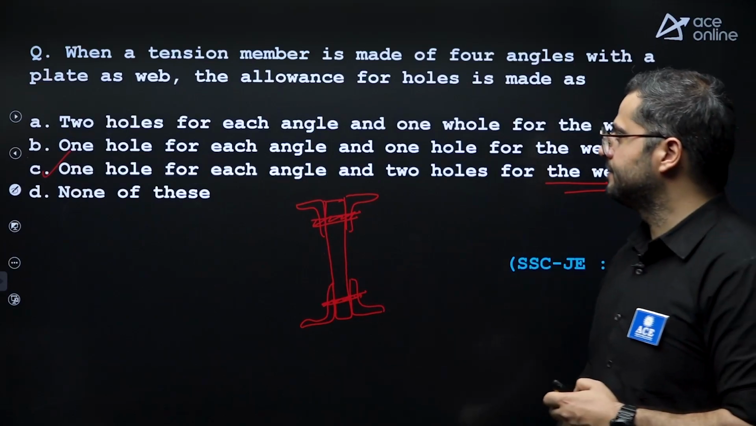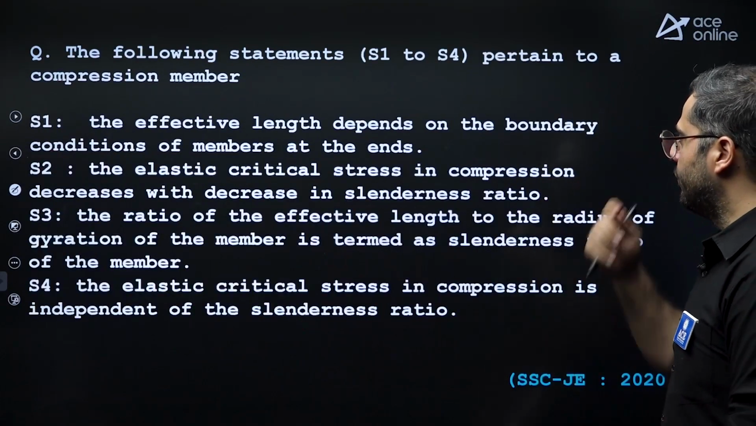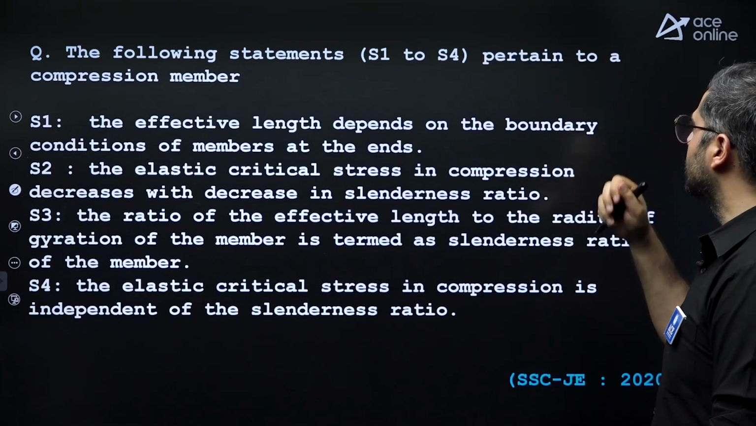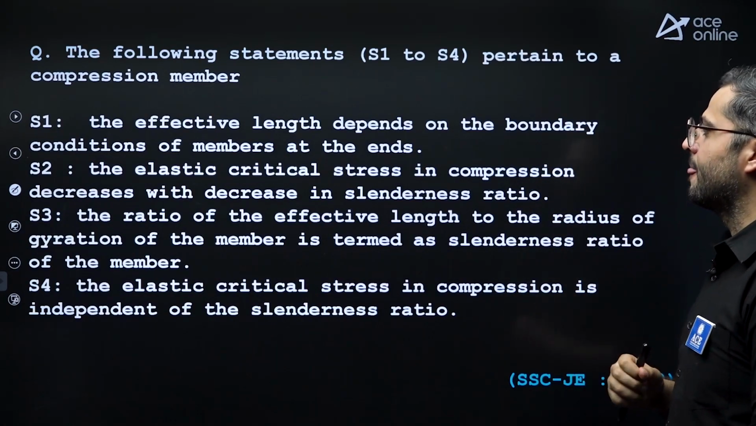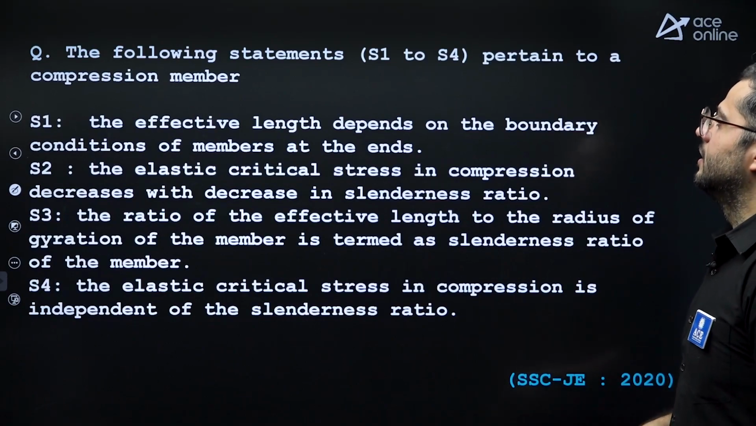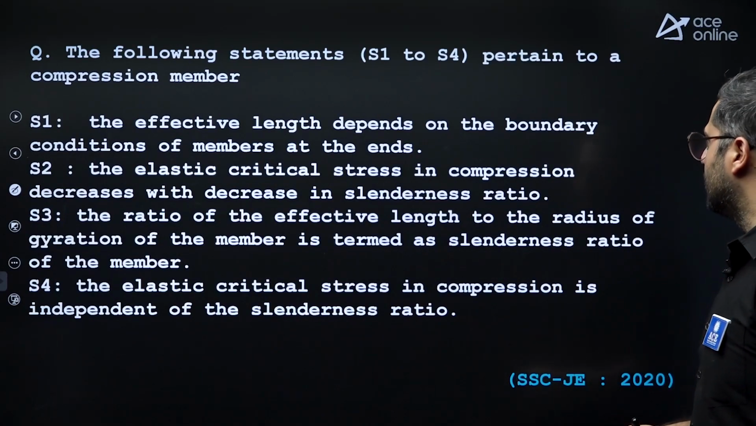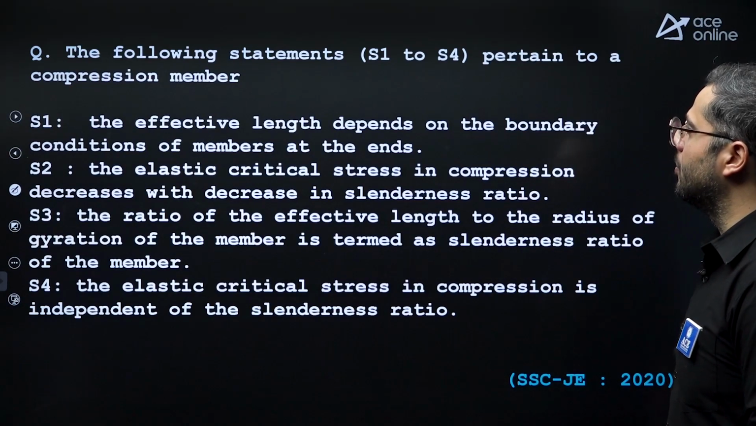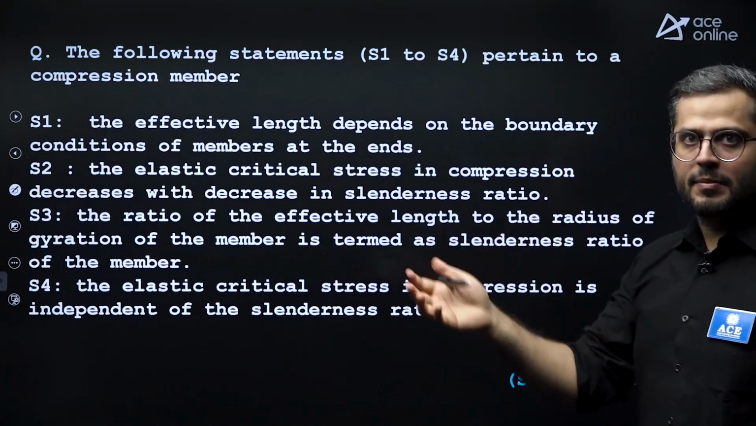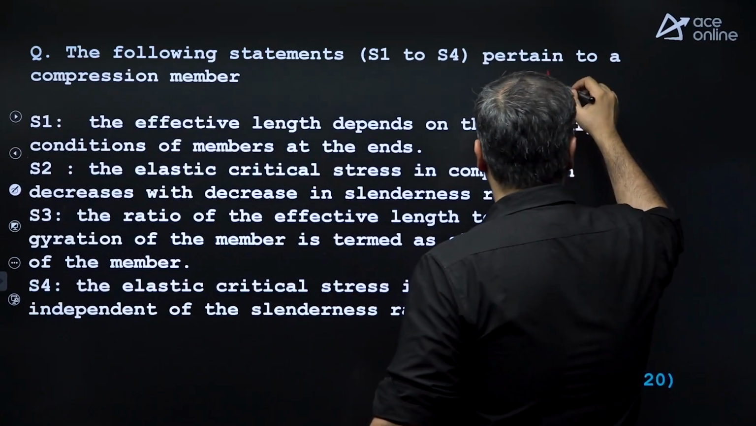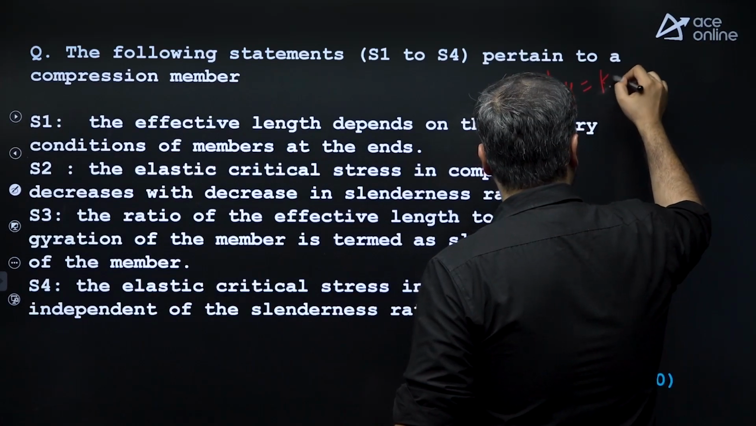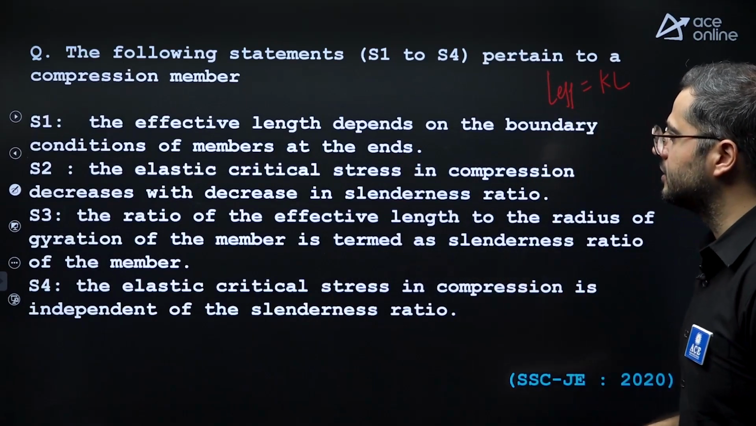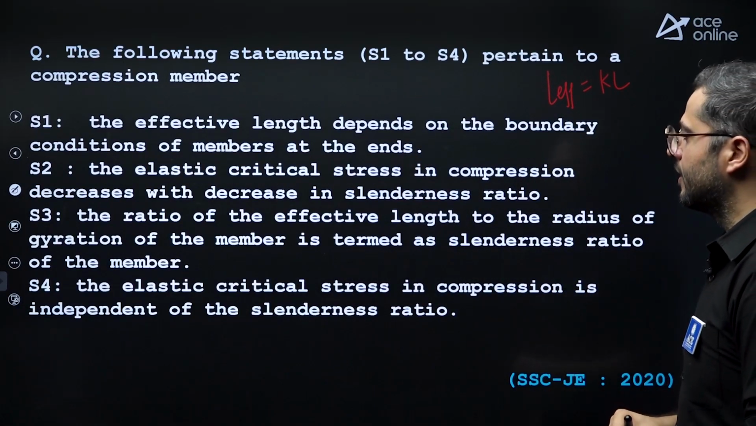That's it. Next, the following statements S1 to S4 pertain to compression member. The effective length does not depend on the boundary conditions of the member. No, effective length is dependent on boundary conditions. Effective length is equal to K times L. Over here, this K factor is dependent on boundary conditions. L is the unsupported length.